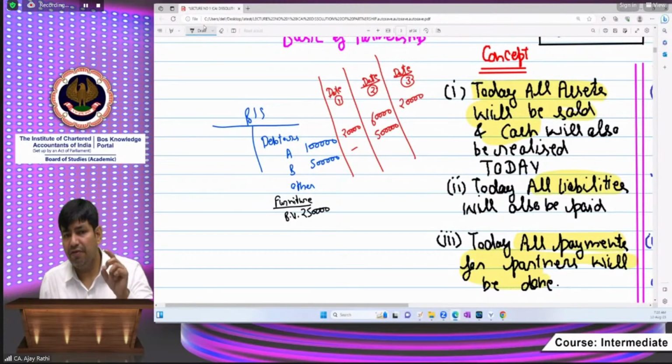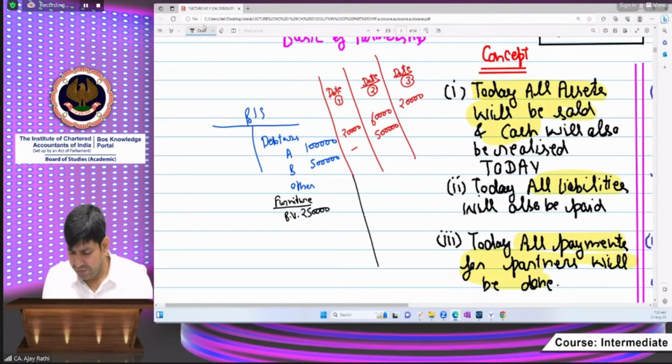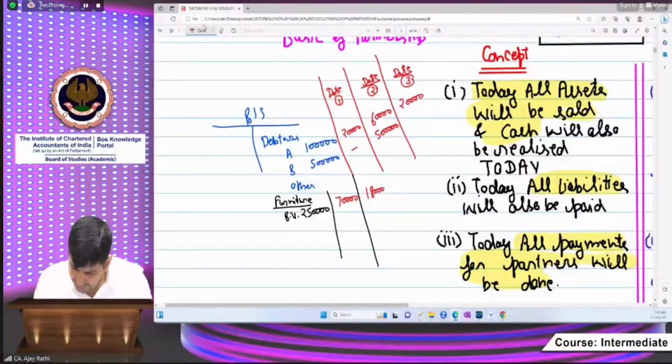What do we mean by furniture? There may be a table, there may be chairs. Some of the chairs have been sold. Suppose 2,50,000 is the amount for which we have sold, and on date 1 we are realizing 70,000, 180,000 in this way. Another furniture is also there.